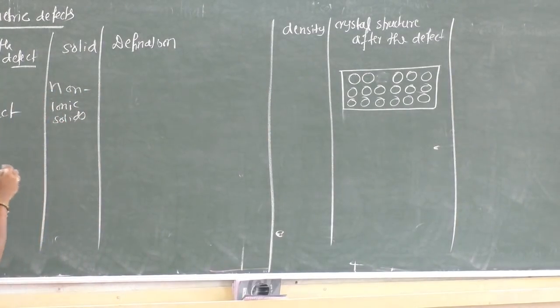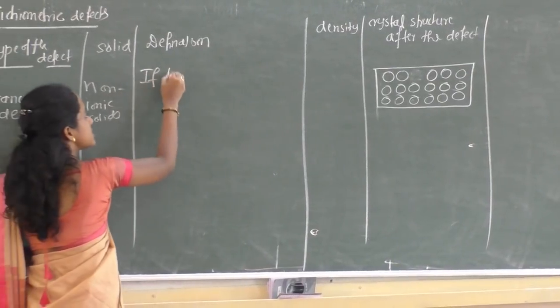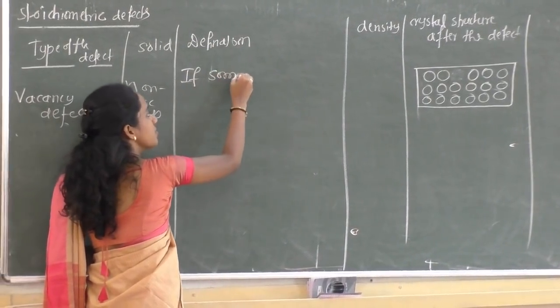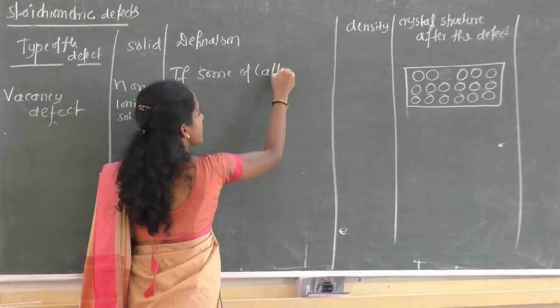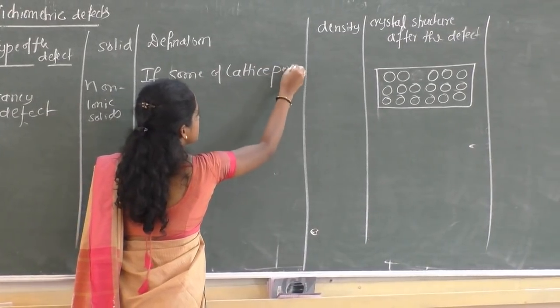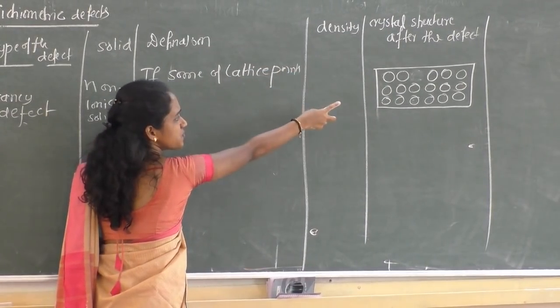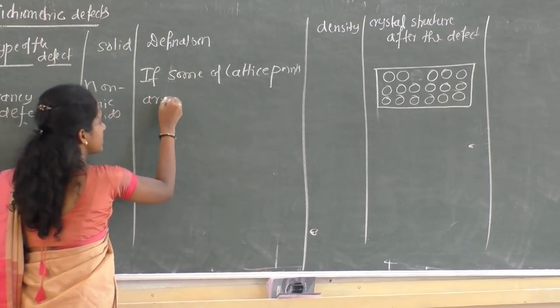So I'll write the definition. What is vacancy defect? If some of the lattice points, not all, lattice points means its position, are vacant.